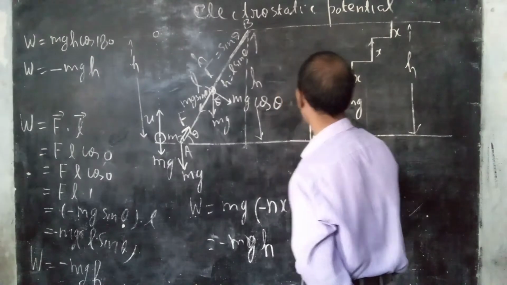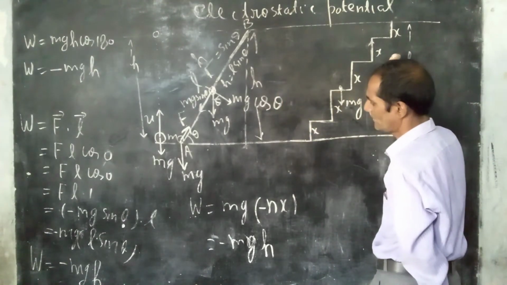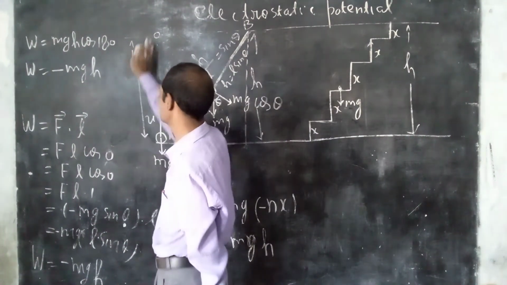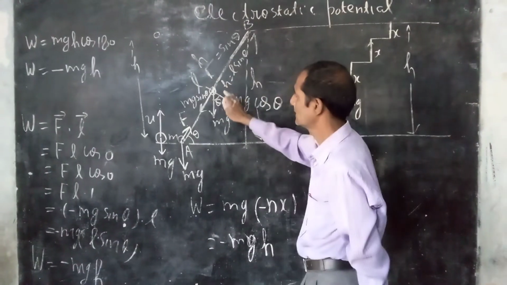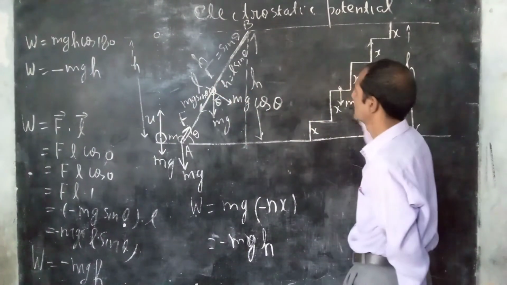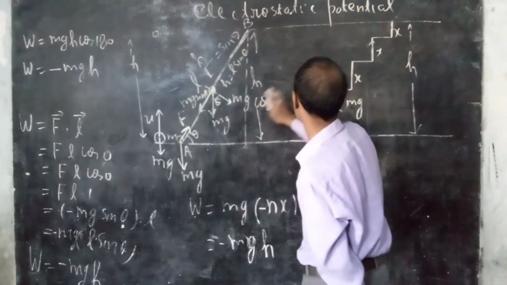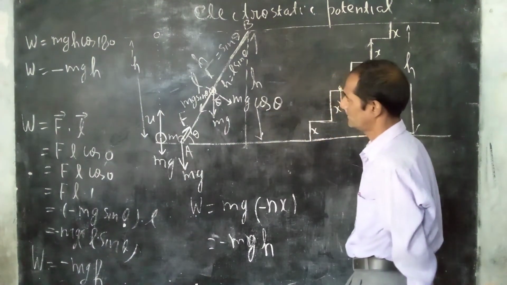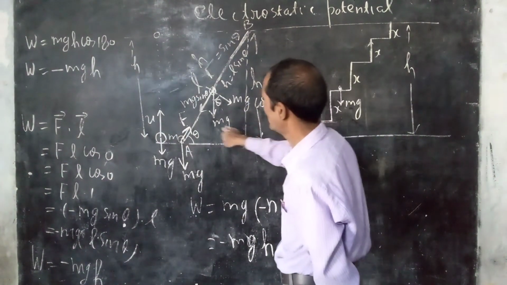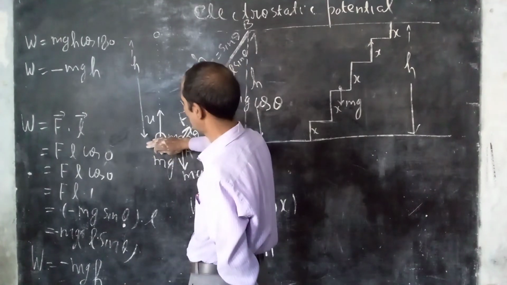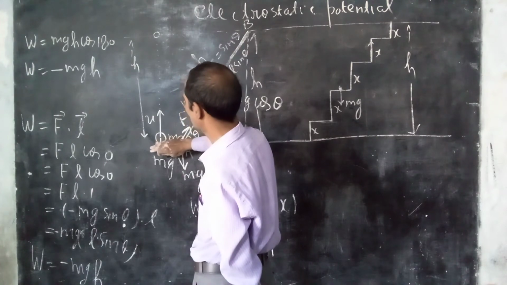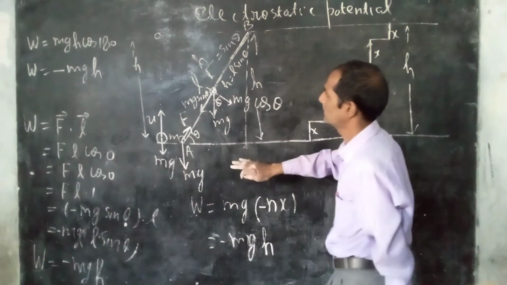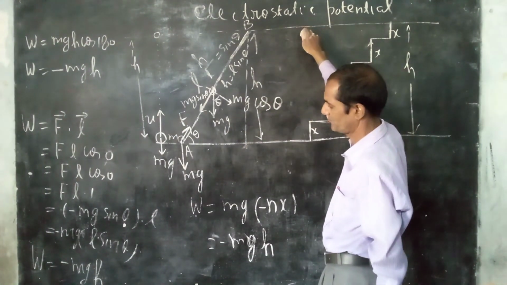So the path is different. This is your longest path, but the work is the same as for the path which is shortest. This path is smaller than this one but greater than that one. This is the longest path. From this calculation, we observe that the work is the same when your particle rises in the shortest path, the longest path, or any path between them.